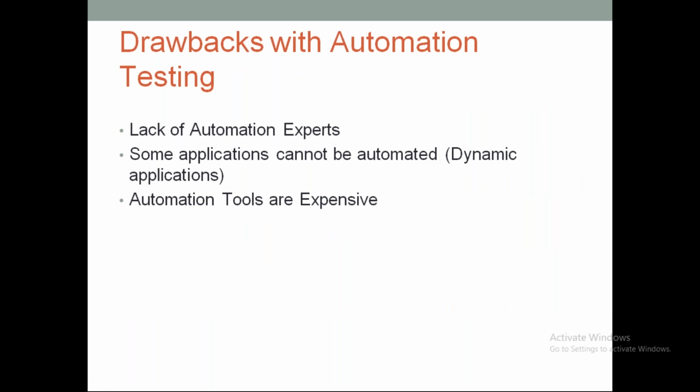However, just like we have some drawbacks with the manual testing process, in the same way we have a couple of drawbacks with the automation testing process as well. So let us see what those are and how we can overcome them. The first one is lack of automation experts. You can see in the market there are a huge number of openings from a lot of companies for automation experts. The reason is that every company knows what return on investment they can get if they automate.